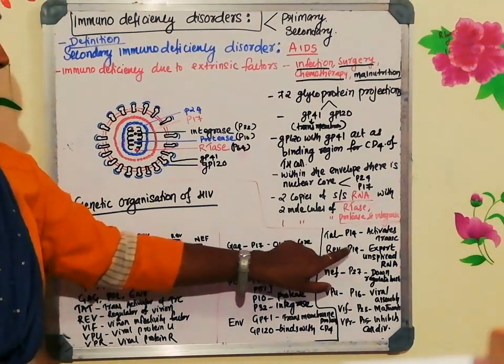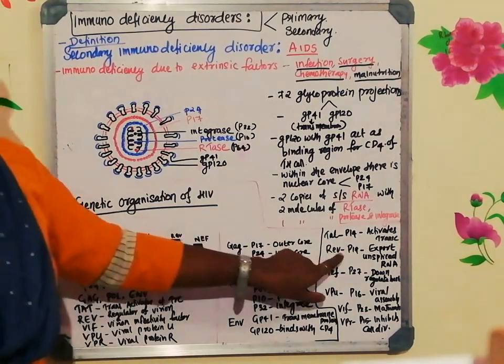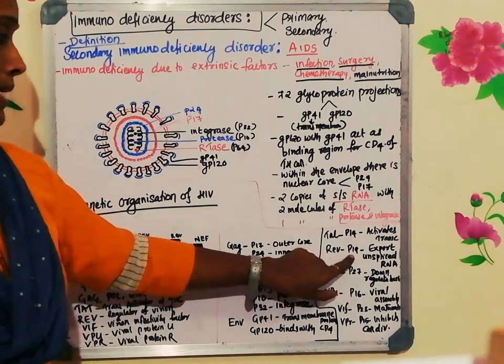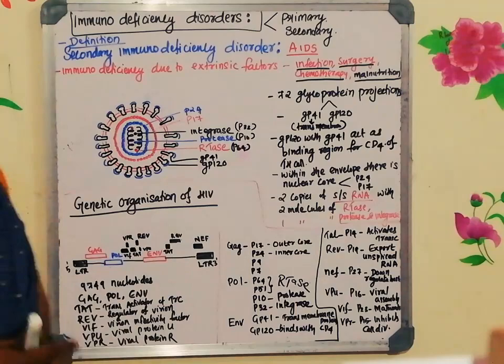The gene expresses and produces a protein called REV. That will produce a protein called P19 that will export unspliced RNA. What is the need of exporting unspliced RNA?